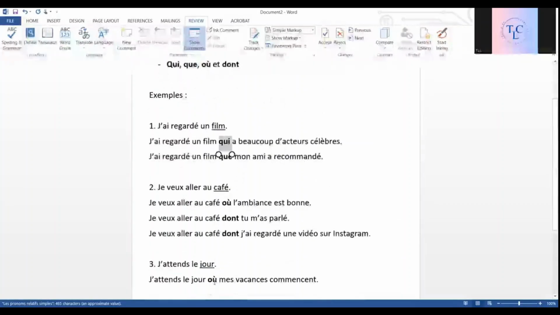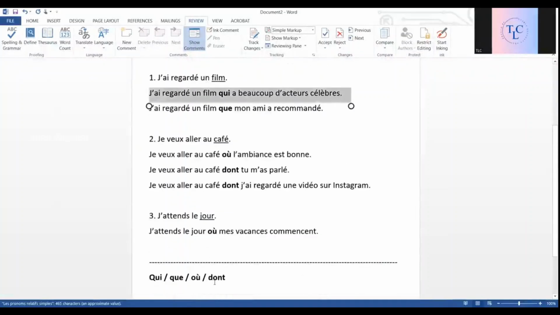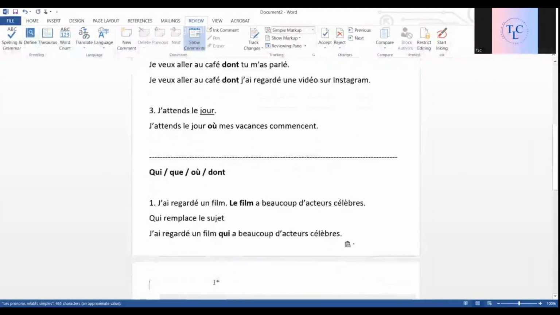You saw over here that we used qui. But why so? How to decide that? It depends on what is being replaced. In this case, le film is being repeated. Have a look at the second sentence. What is the repetition? We have a film already. So, film is the repetition, and film is the subject of the sentence. So, if we are replacing the subject, we always use qui. In this case, it will become: j'ai regardé un film qui a beaucoup d'acteurs célèbres.